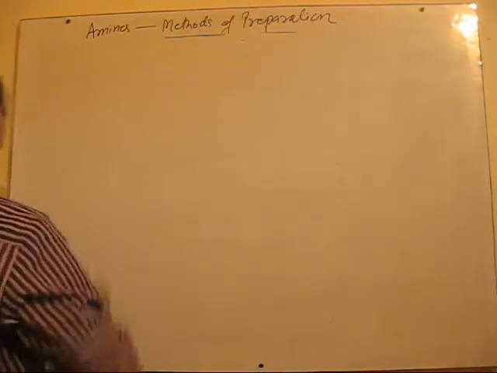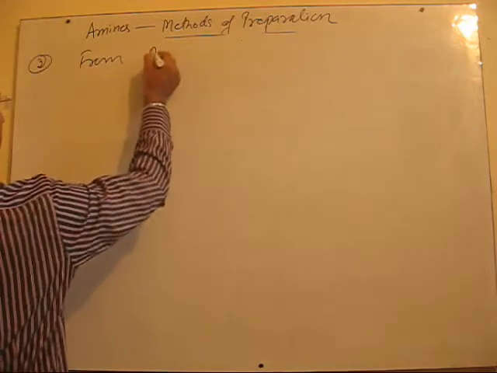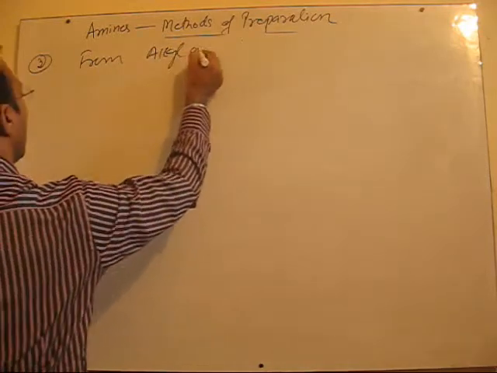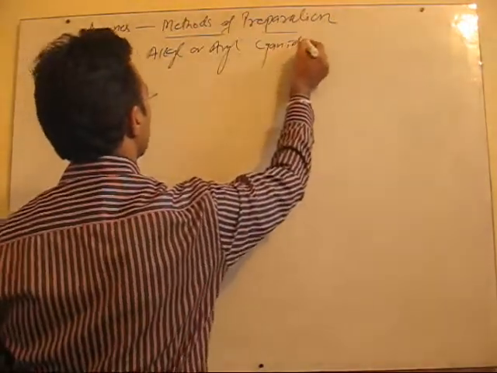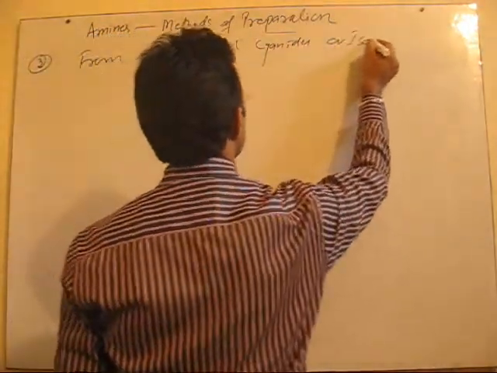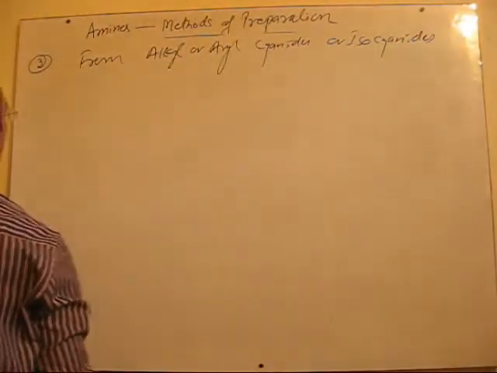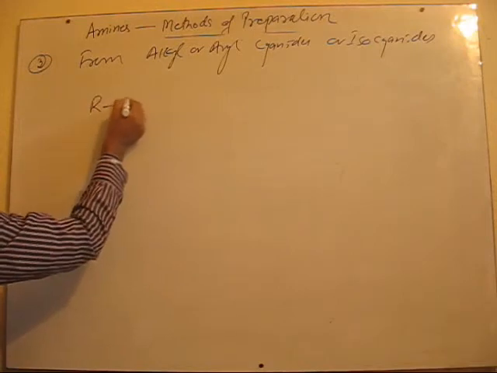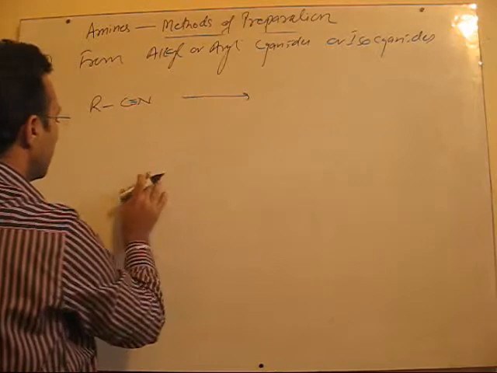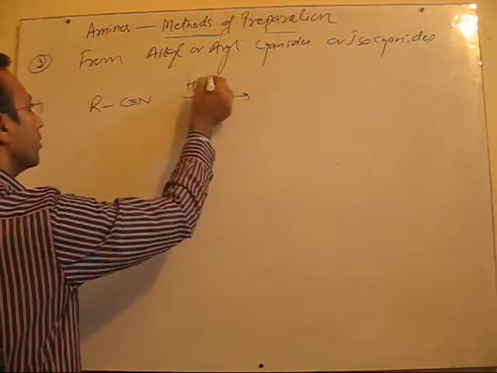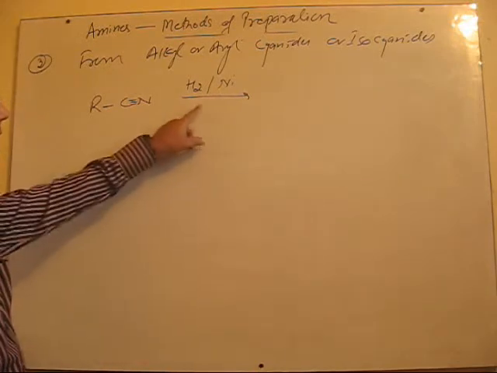Okay. Now we have the third method of preparation, which is also very important. That is from alkyl or aryl cyanides or isocyanides. For example, alkyl cyanides undergo reduction. We can use different reducing agents, like one, catalytic reduction.